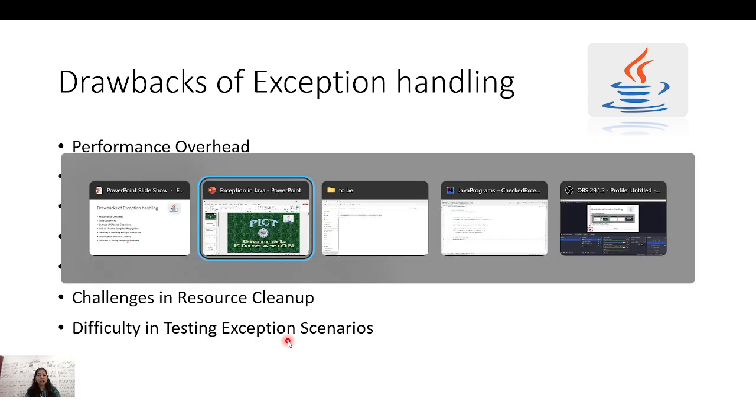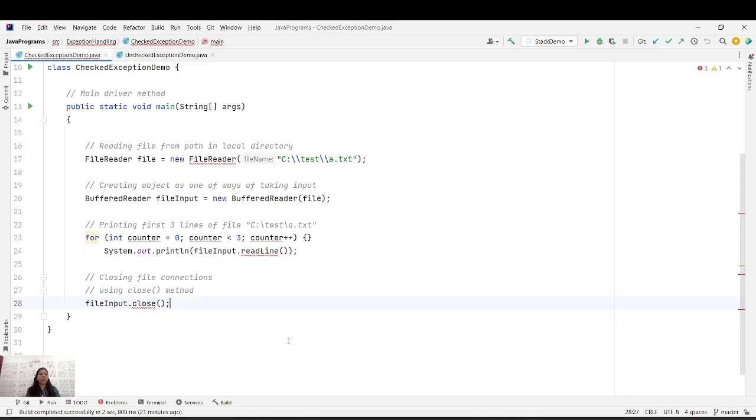So we have seen checked exception and unchecked exception. Now we will see programmatically, in a demo, what a checked exception is.